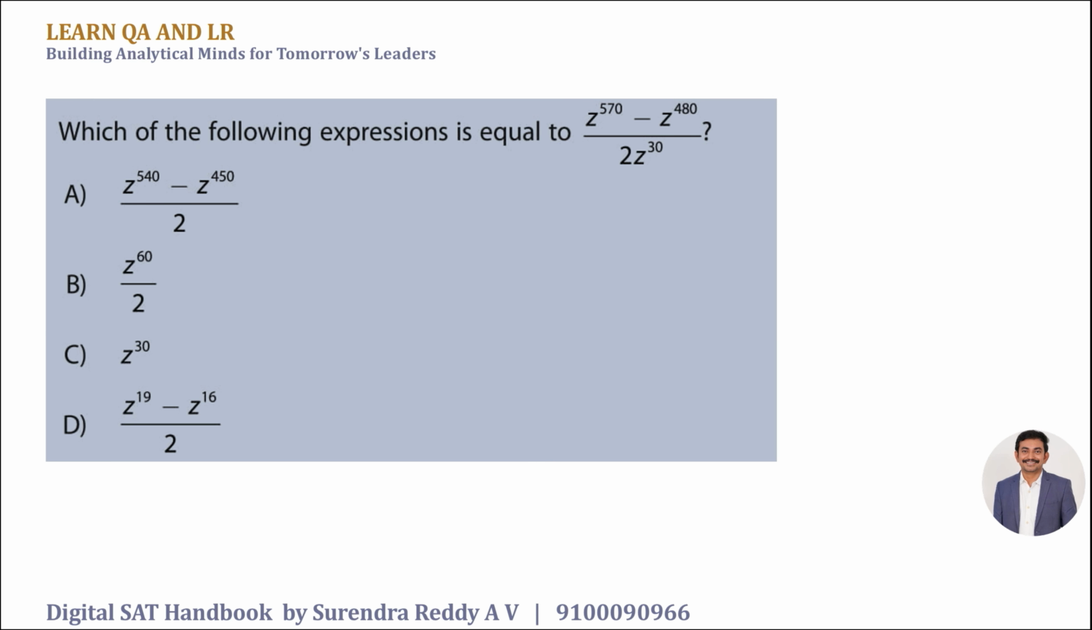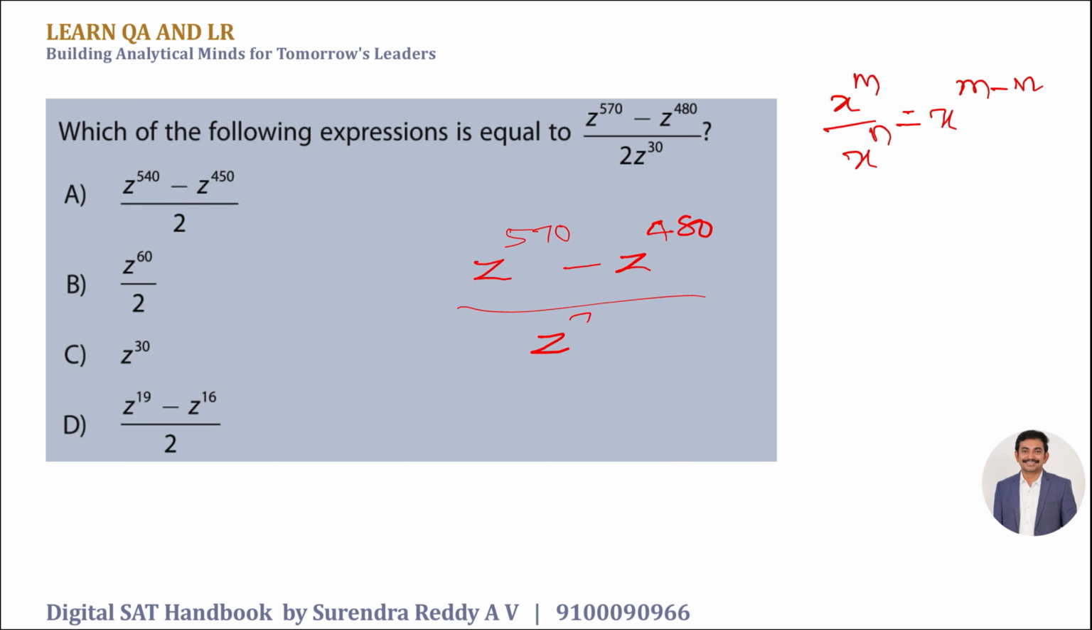Equivalent to (z^570 - z^480) / (2 z^30). We know one of the basic thumb rules learned in our school, x^m / x^n would be x^(m-n). If you go by this rule, this is z^570 - z^480 by z^30. I'm keeping this 1 by 2 aside for the time being. Okay, let me regroup like this. Now half times the term like this, right?